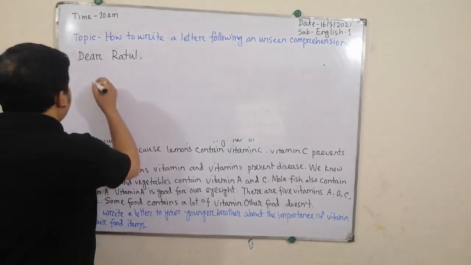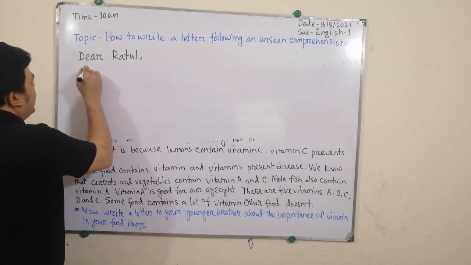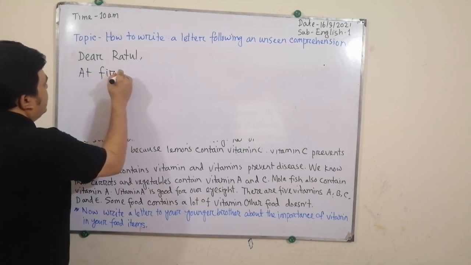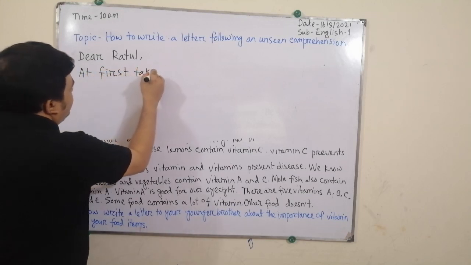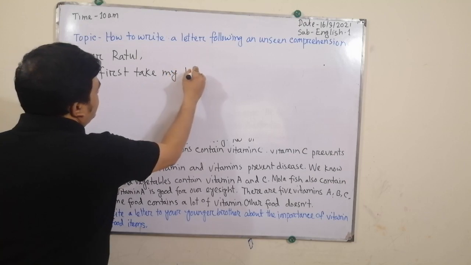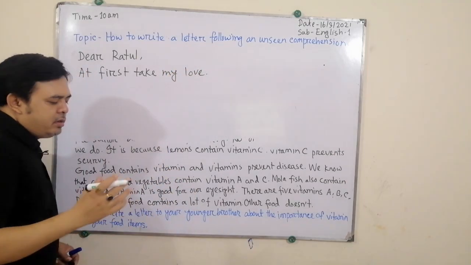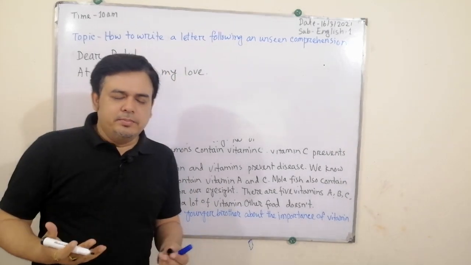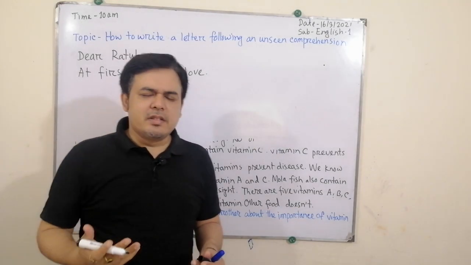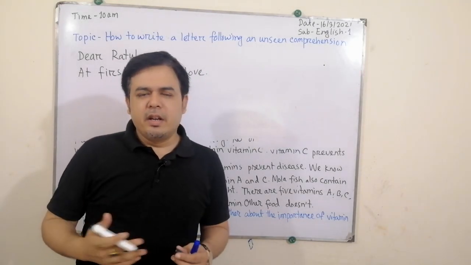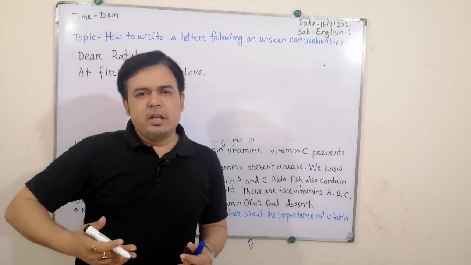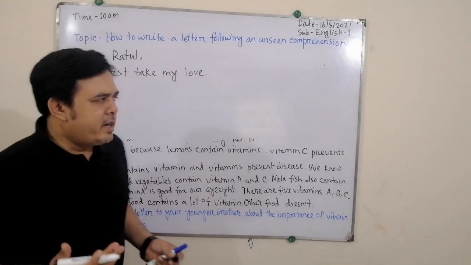Dear Ratul, at first take my love. I know there are some fixed sentences that you can write in the salutation part. There is no problem, you can write that easily.